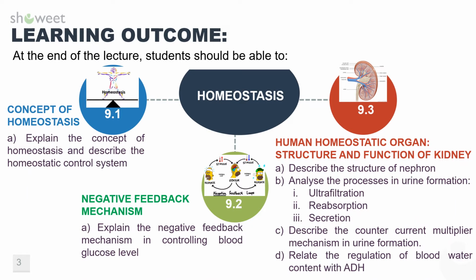First thing first, you need to understand the concept of homeostasis and homeostatic control system. It's a system, meaning it involves few components. Secondly, the components that made up the system which involve in the negative feedback mechanism in controlling blood glucose level. Last but not least, we are going to look at the structure and function of kidney as an example of human homeostatic organ.